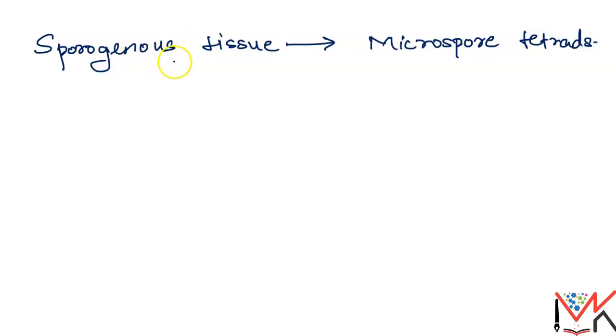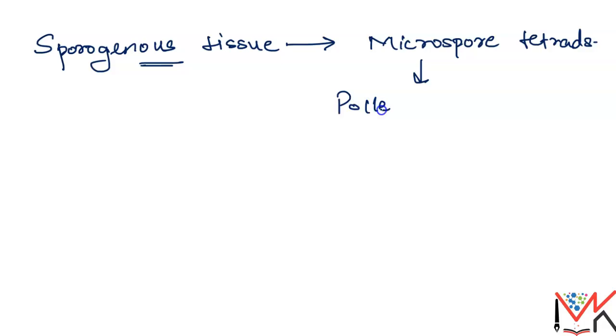The cells which we are getting from the division of the sporogenous tissue, we term that a microspore tetrad, but each one of it is a potential pollen.